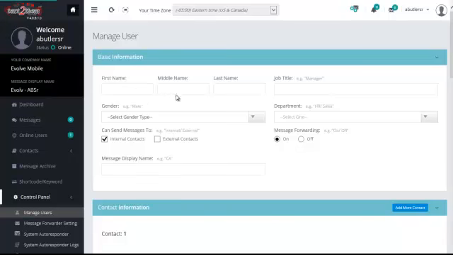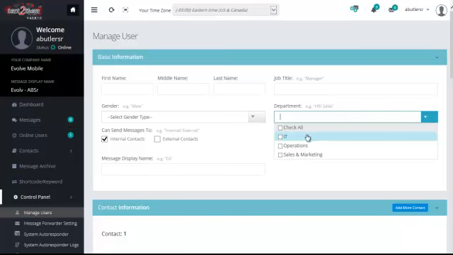First name, middle name, last name, job title. Again, gender, if that's something that you keep track of. Department. Here you will assign the user to a department. You could check one department or you could check multiple departments.